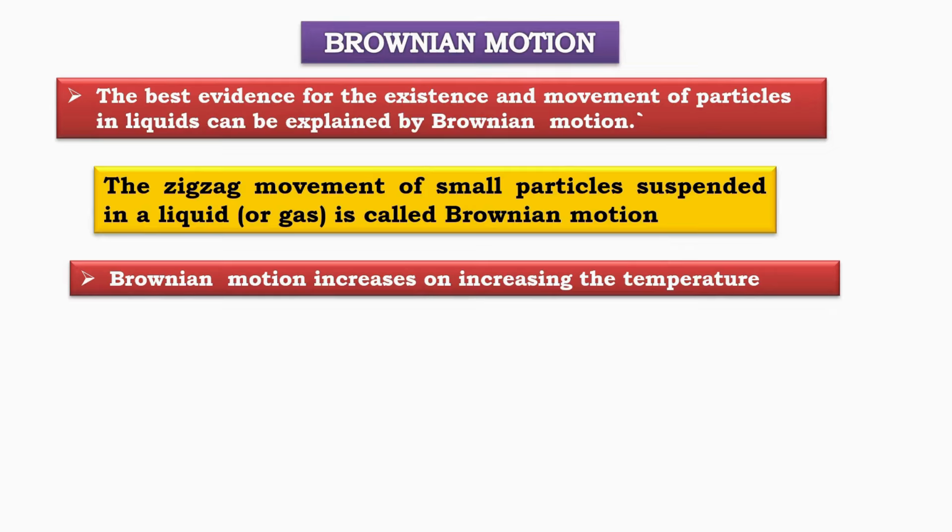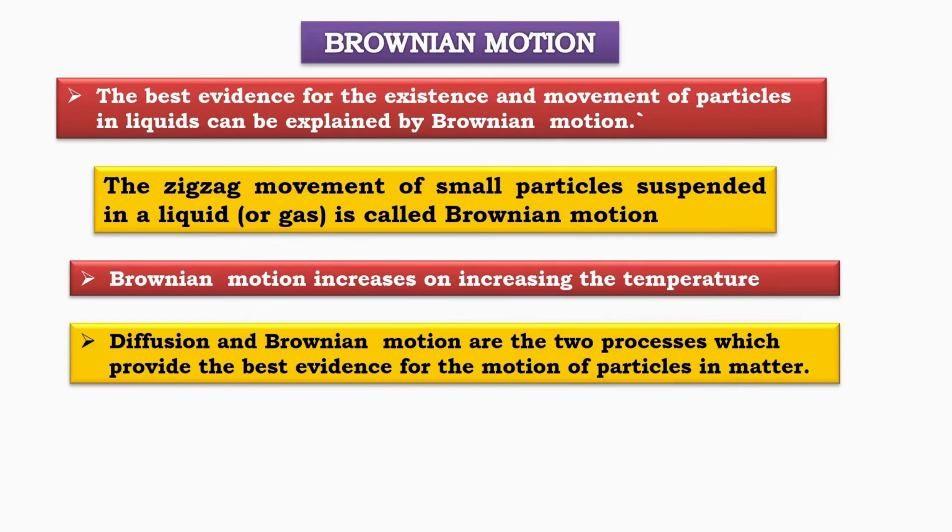The effect of temperature on Brownian motion. As temperature increases, Brownian motion becomes more intense. The particles move faster, and this phenomenon can be observed in both gases and liquids. Brownian motion, along with diffusion, serves as the best evidence of particle movement in matter.